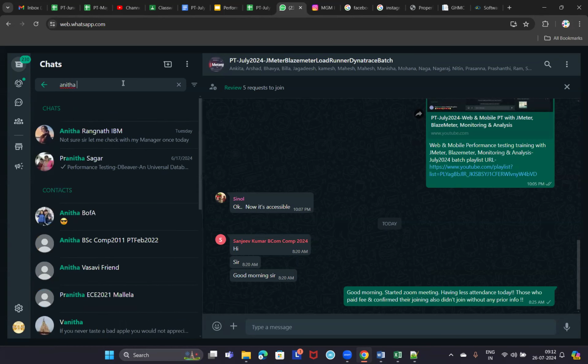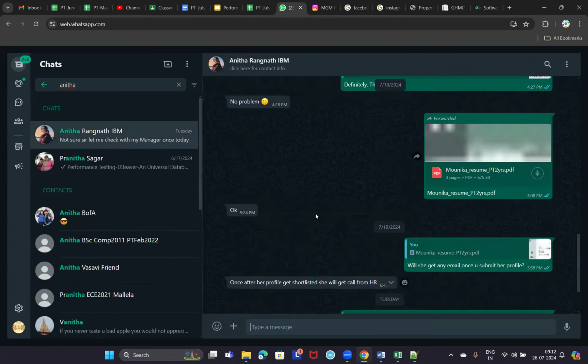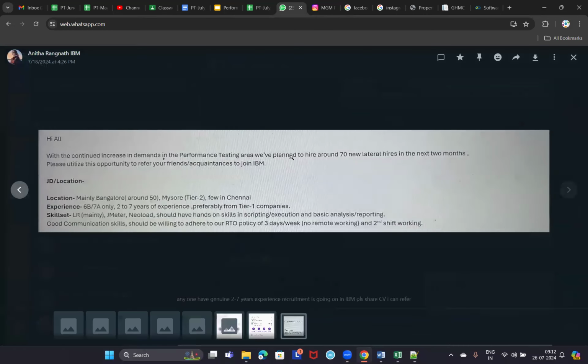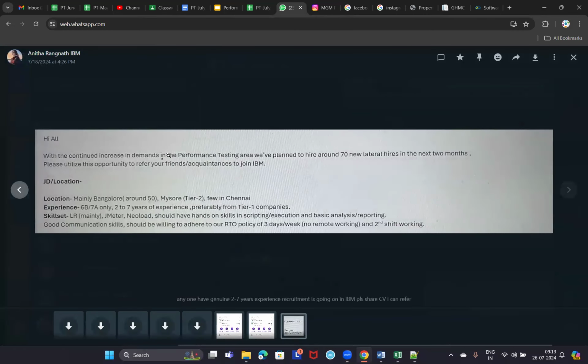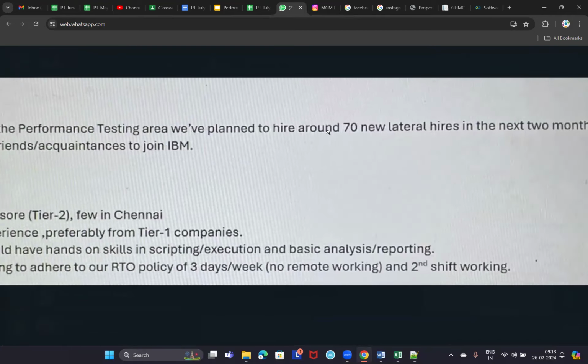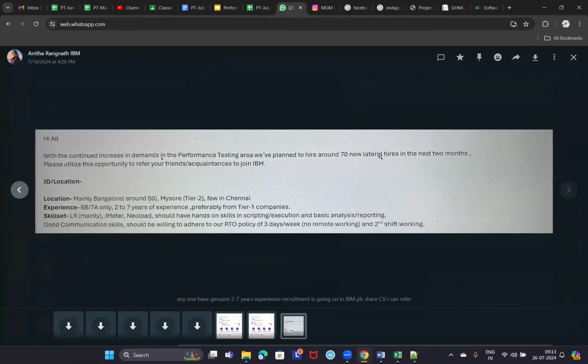One of our current batch students shared this requirement. She is working in IBM and she shared this requirement, and the same image is posted to my Instagram page. So you can see the count here. 70 new lateral hires in the next 2 months. They want to hire 70 people in the next 2 months.